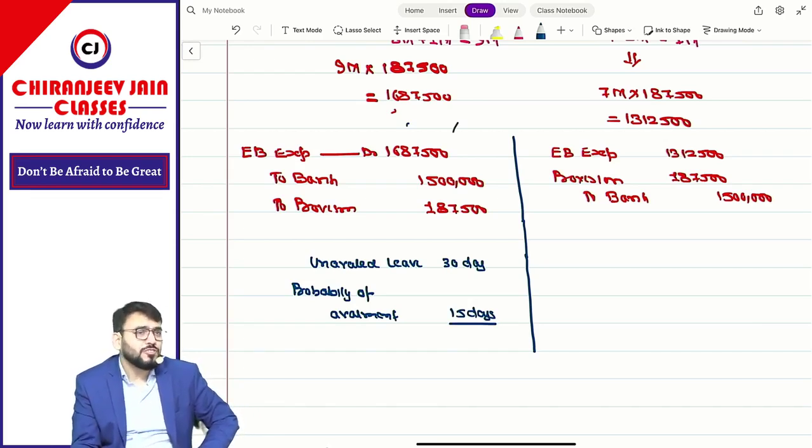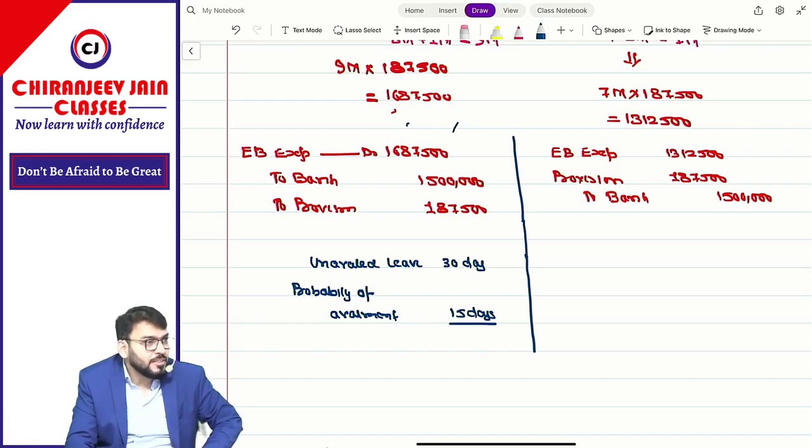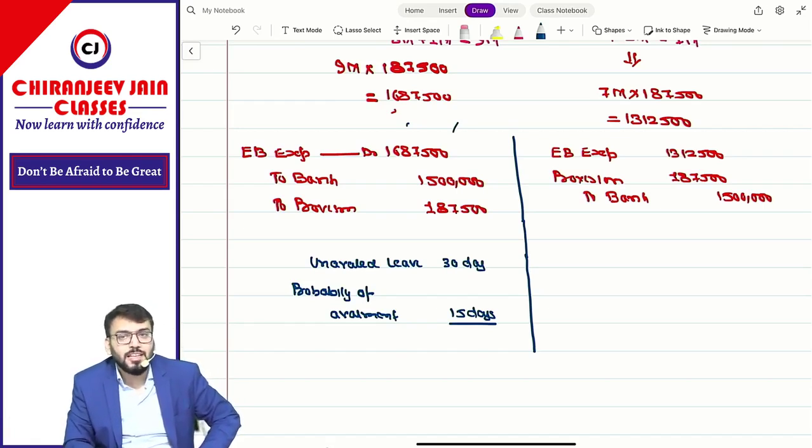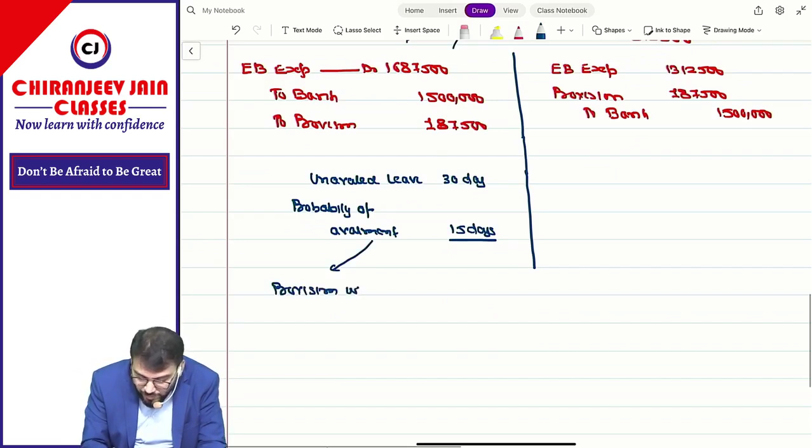Earlier we said out of 30 days he will take 30 days only. But it is quite possible that out of 30 days he will be able to take only 15 days leave in the next year, and then the balance leave will be automatically cancelled. Again it cannot be carried forward. So in this case, will create provision for how many days? 30 days or 15 days? 15 days. Correct. It means in this case our provision will be for 15 days.